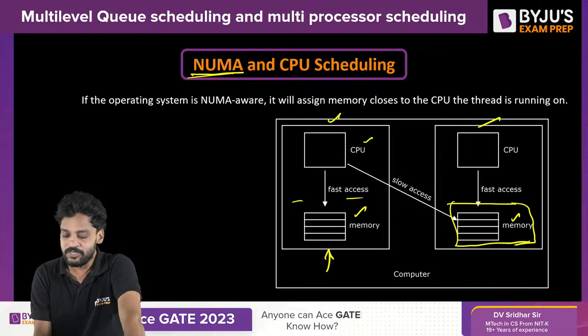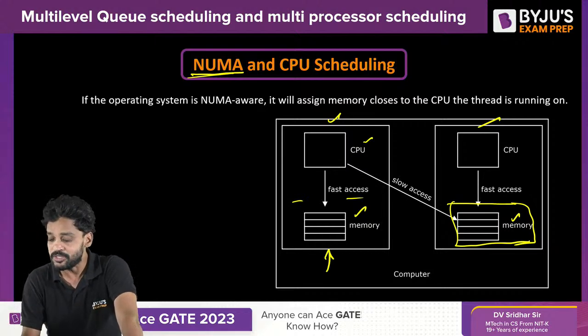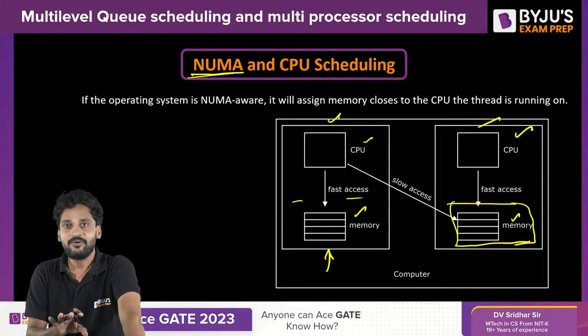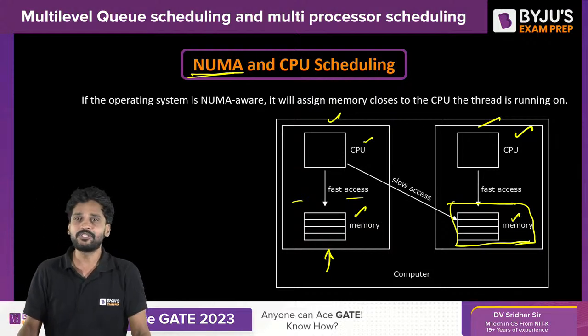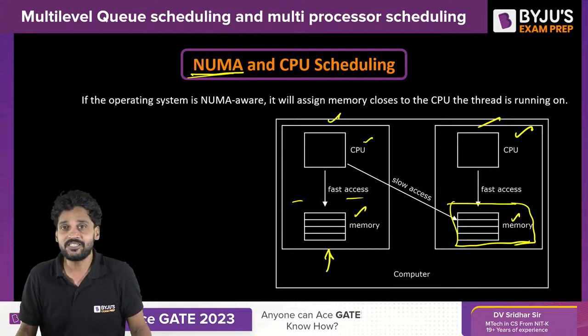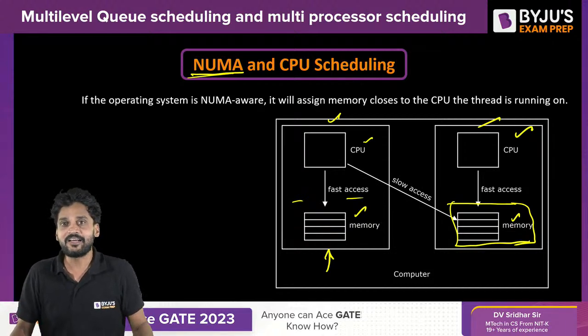Whether a process is to be scheduled to the same CPU on the motherboard or to the other processors. If it has to be scheduled to the same CPU, there is no point in having multiprocessors at all. If it has to be scheduled to the other CPU, obviously it will take some time. So we need to understand that nothing is very simple, yet complicated. We should be able to resolve all the problems as we stated in this session. I hope I made it very clear.